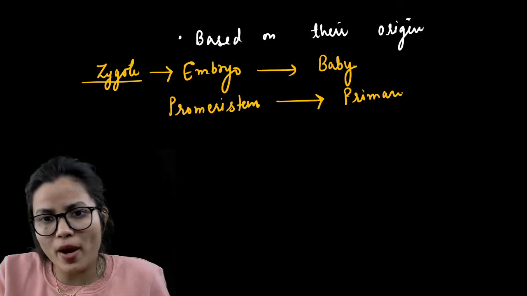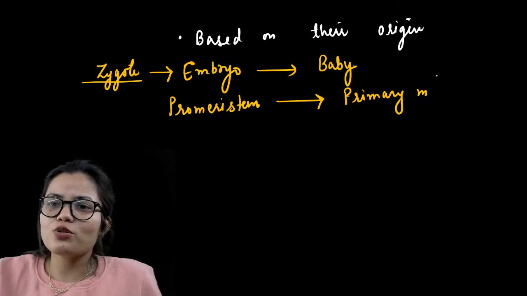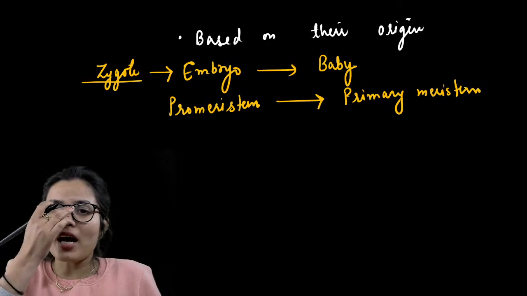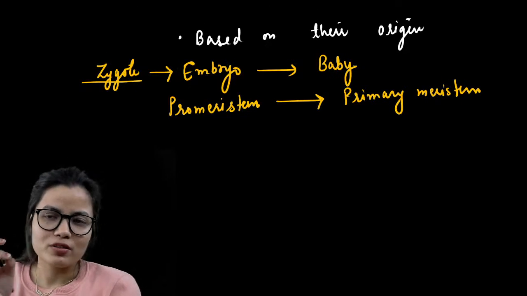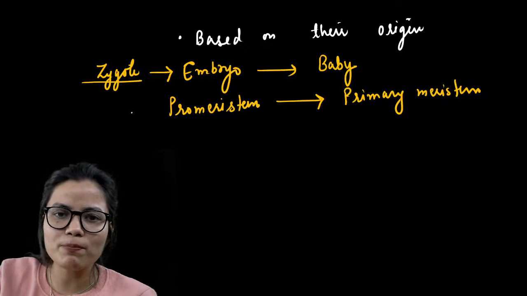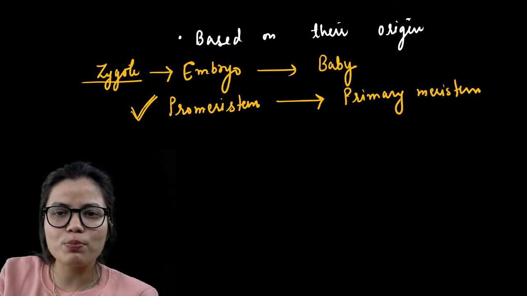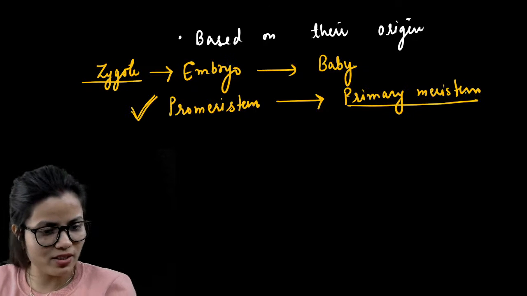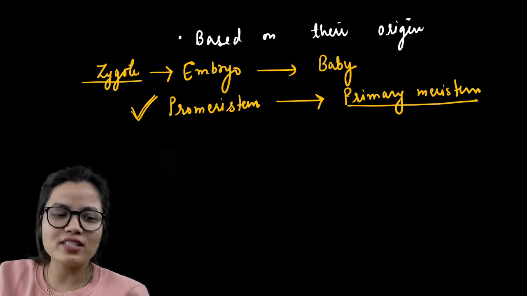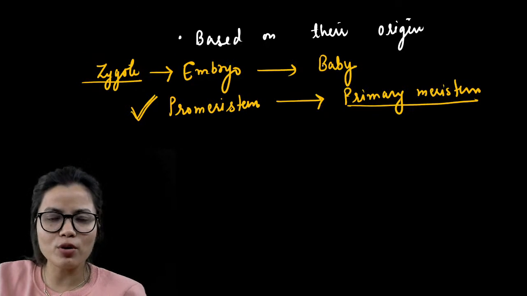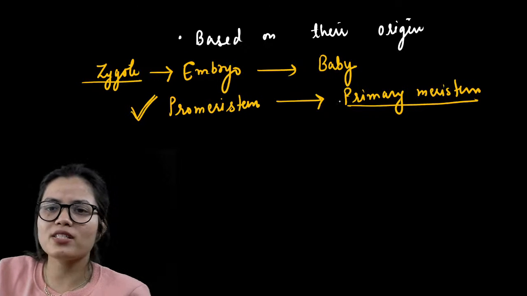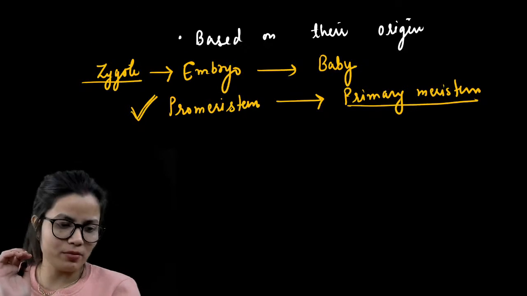So the answer to your very first question, the primary meristem arises from, is promeristem, as this promeristem will give rise to the primary meristem. I hope it's clear to all of you. As embryo gets converted to baby, the promeristem gets converted to primary meristem.